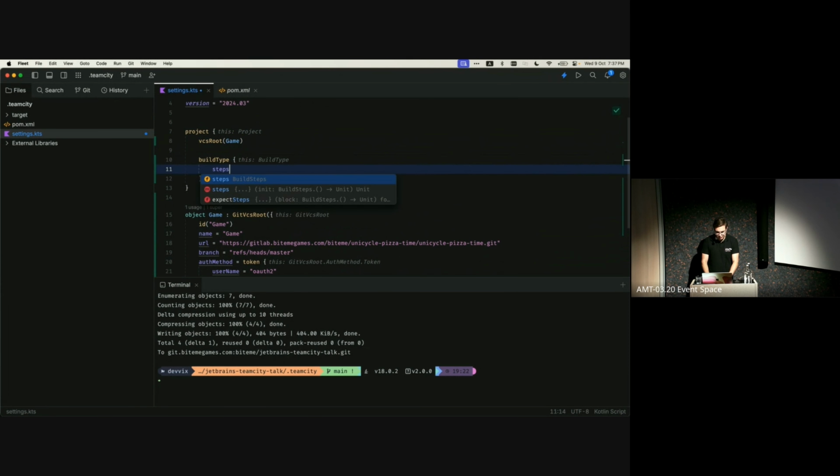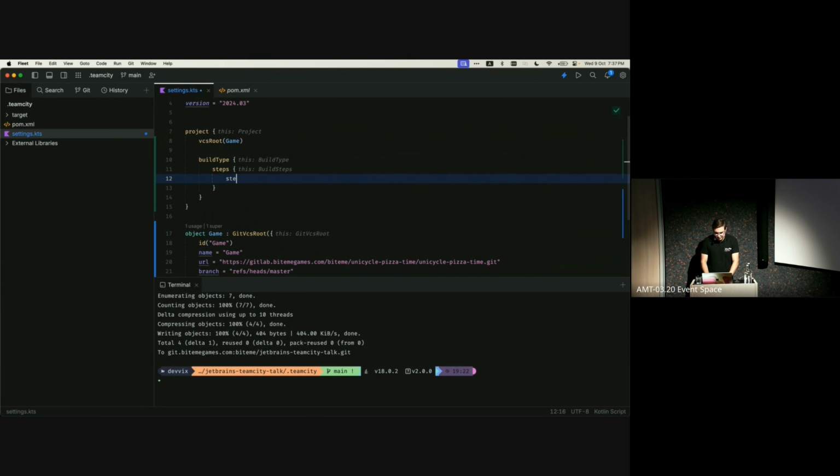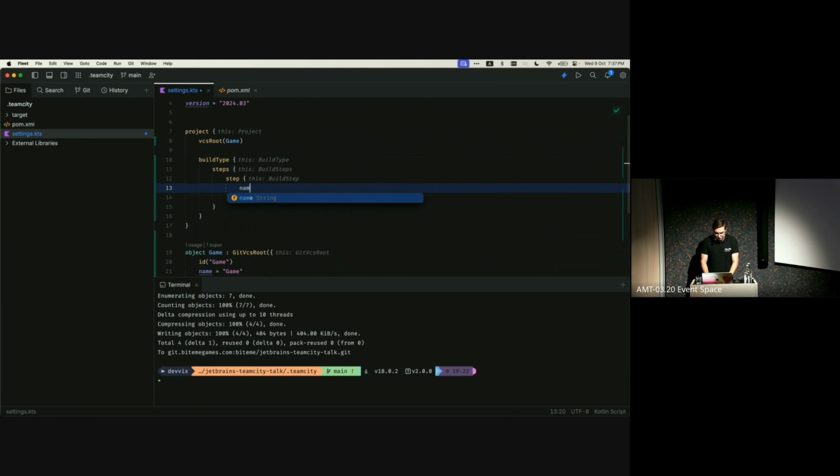And in that build type, I am going to add a few steps. I'm going to add a step that says a Unity build. So we'll just give it a name of Unity builds.